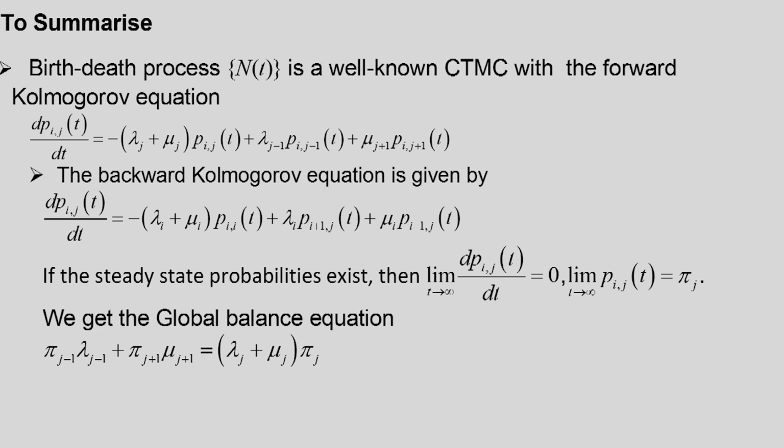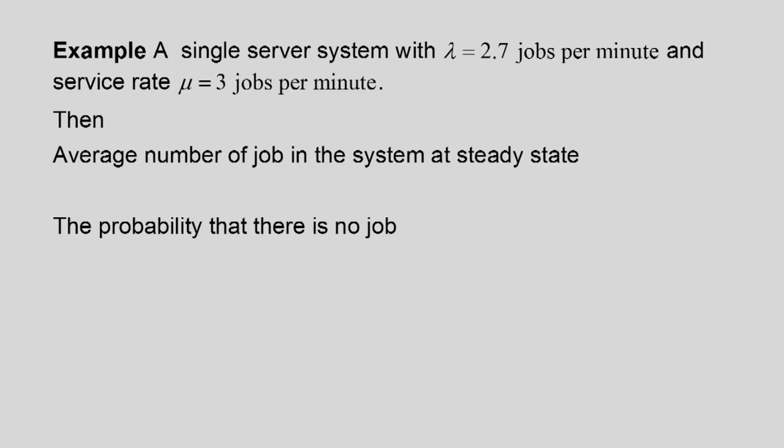We will consider one numerical example. Suppose we have a single server system with lambda equal to 2.7 jobs per minute and service rate mu equal to 3 jobs per minute. Rho will be equal to lambda by mu, that is 2.7 divided by 3, that is equal to 9 by 10.